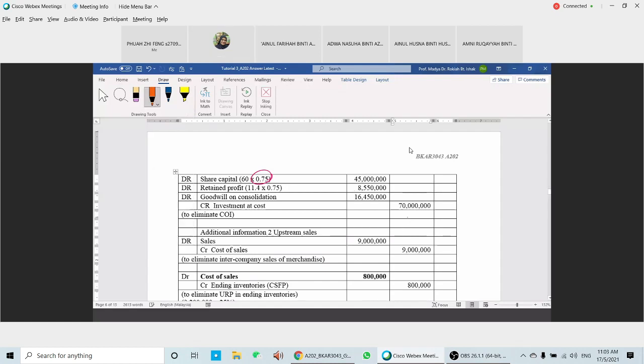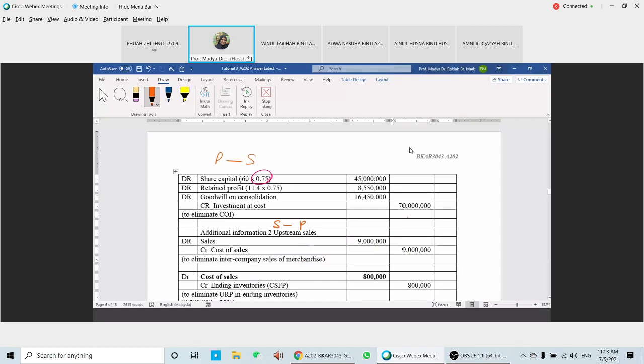Okay, and then the additional information number 2 here we have upstream sales. Upstream sales here is S to P, yeah? S to P. This one is between S and P. Yeah, so you have additional sales of 9 and then cost of sales 9 million. And then from that one you have the ending inventory.